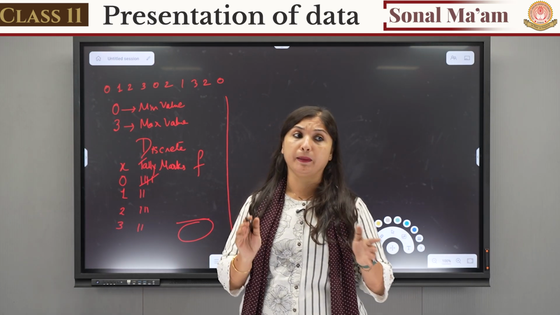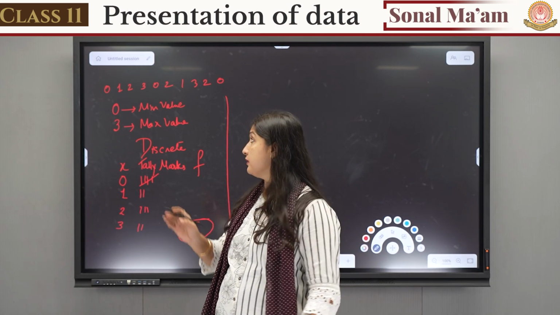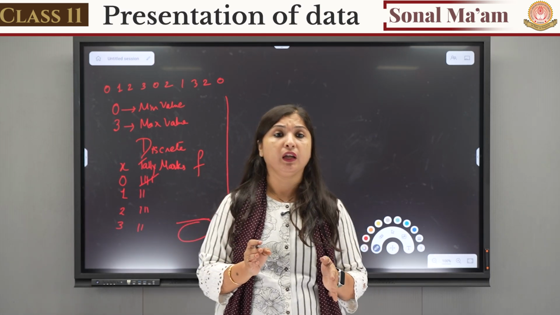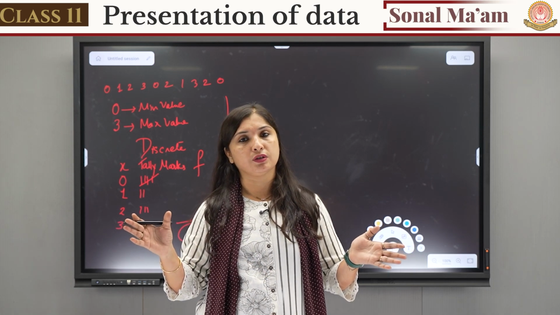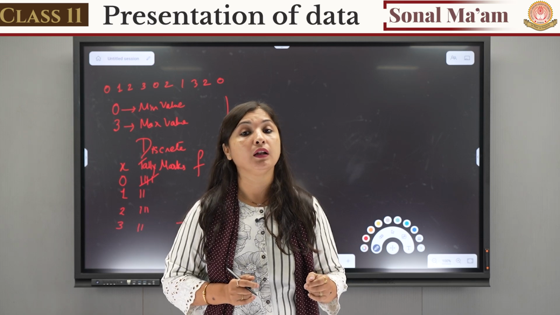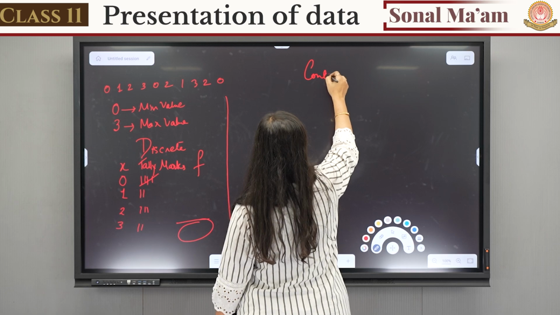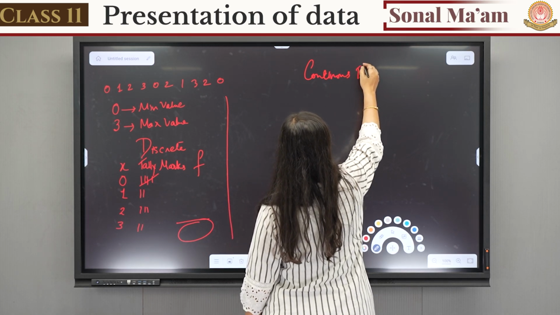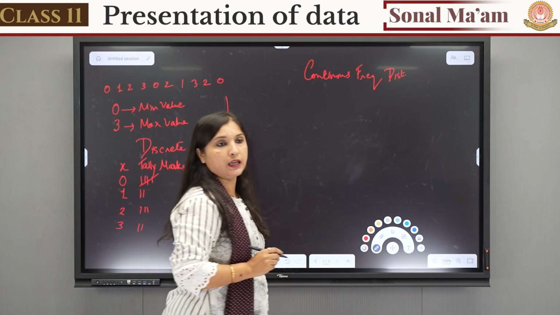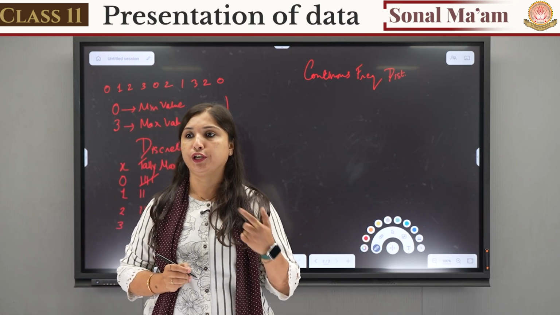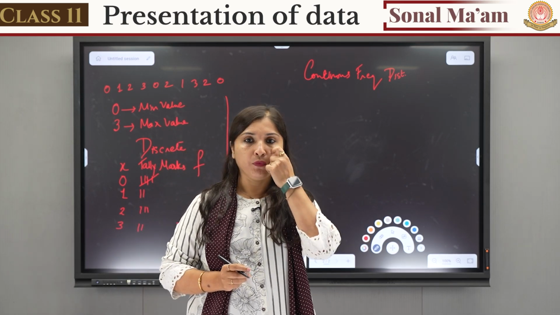When the data is limited, we can use this discrete form. But when the data is too much, say the data was only for 50 but the range was very less, okay, and if I say the range is large, in that case discrete form will not be used. In that case we will use continuous frequency distribution and we will make the classes.